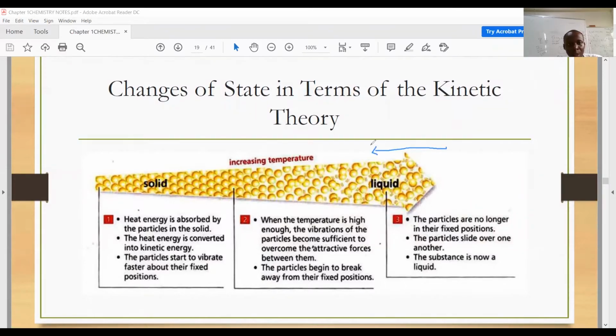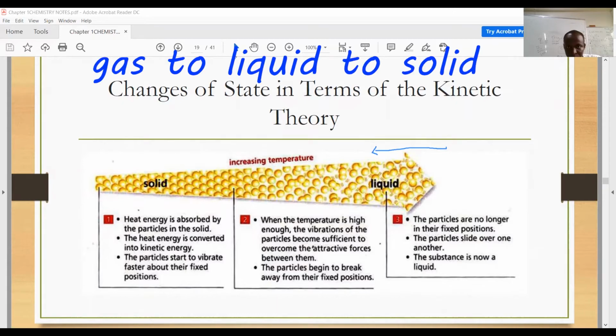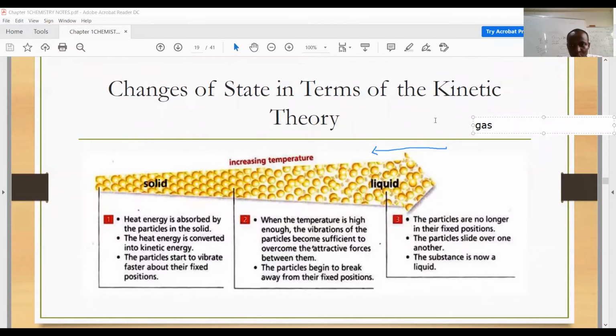It means that when you are moving from, let's say, gas to liquid and to solid, we can as well use the kinetic theory to explain this change of state. Now, it's the same principle. So from gas to liquid, there must be a decrease in the temperature. Heat energy must be removed.